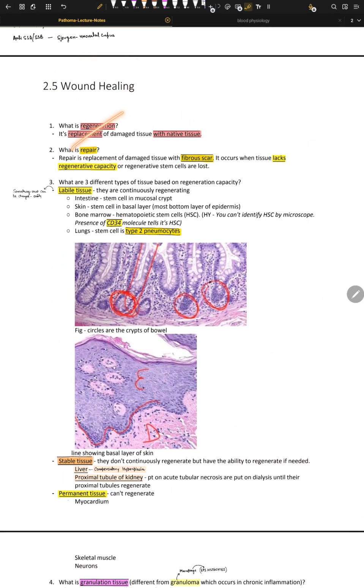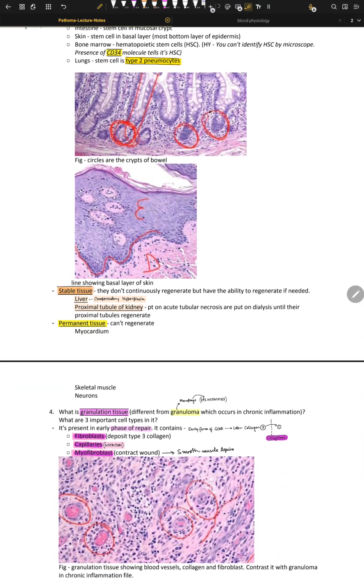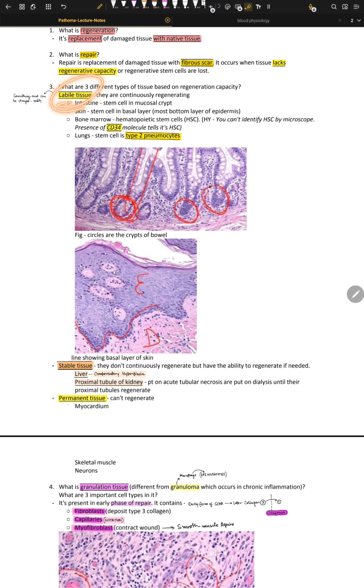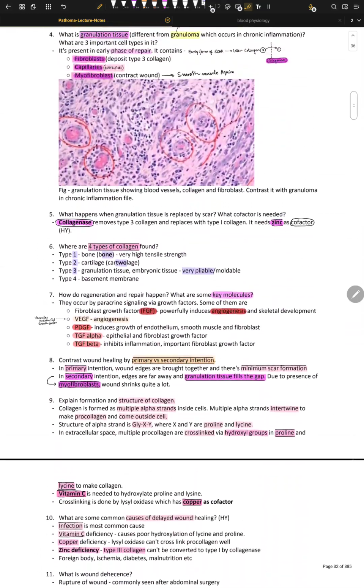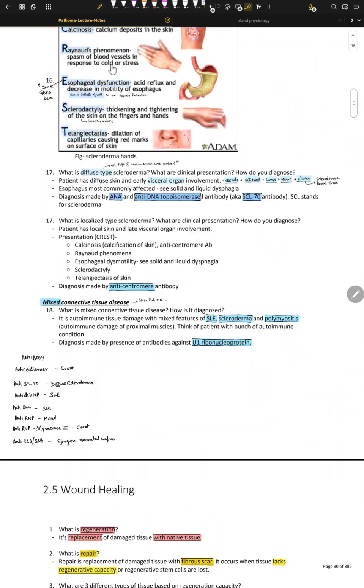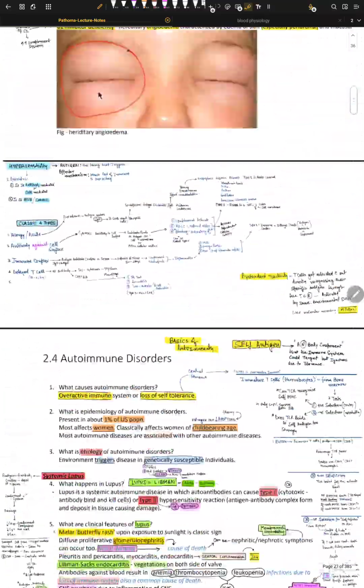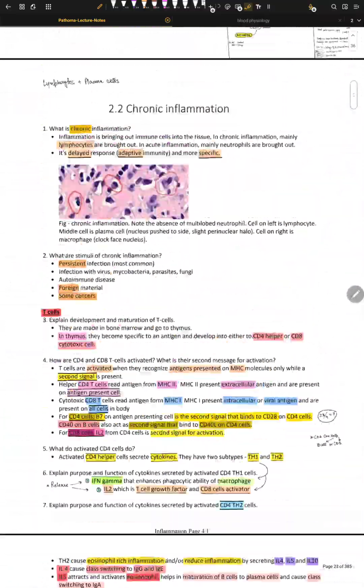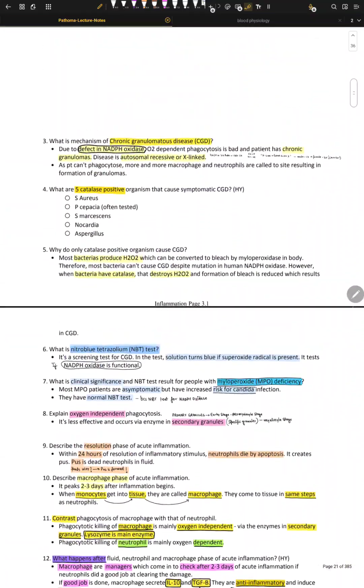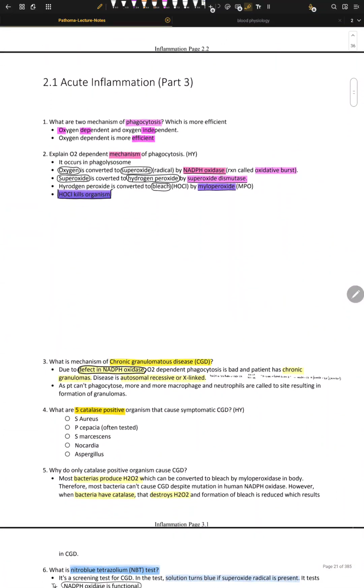Okay, regeneration is due to stem cells. If we have stem cells, we call it permanent. Stable is that we can change it upon stimulus, and labile is that 100% they're going to get changed. And CD34 positive means they are just doing the HSC, that is hemopoietic stem cells. So that was the whole chapter on wound healing, the whole chapter of inflammation. It's a very cool and very easy chapter once we really understand the concept behind it.